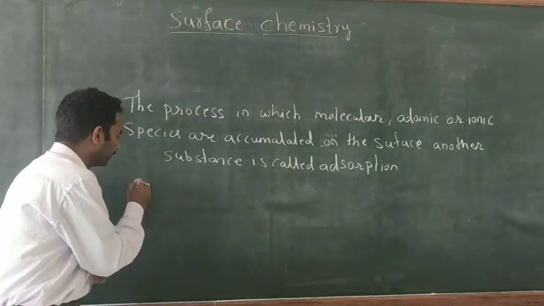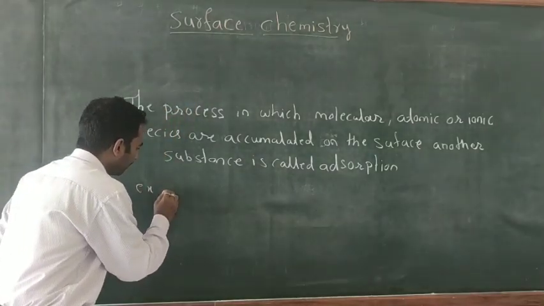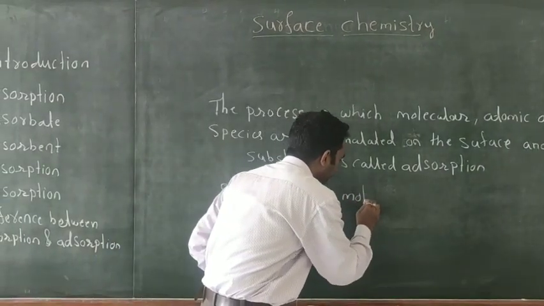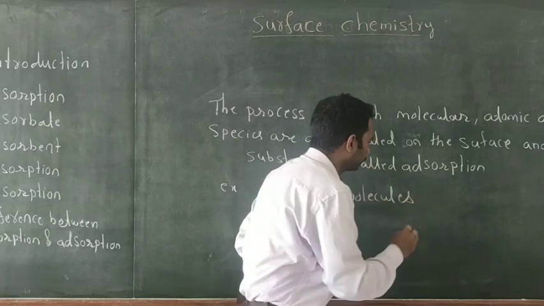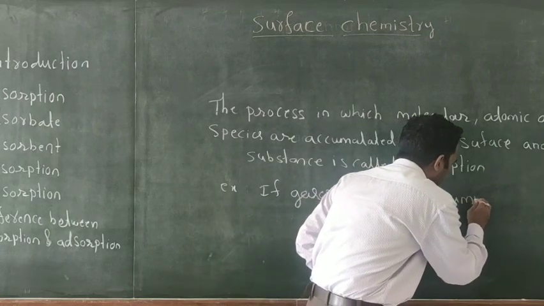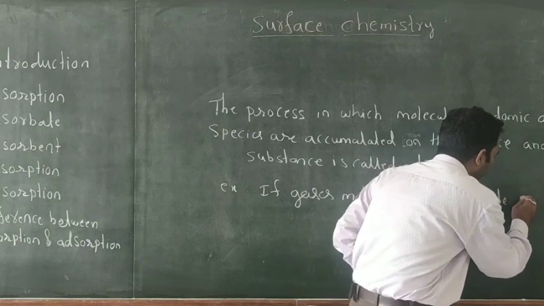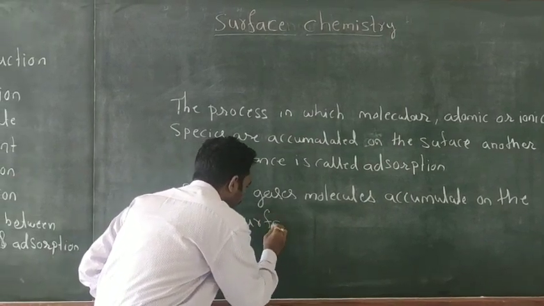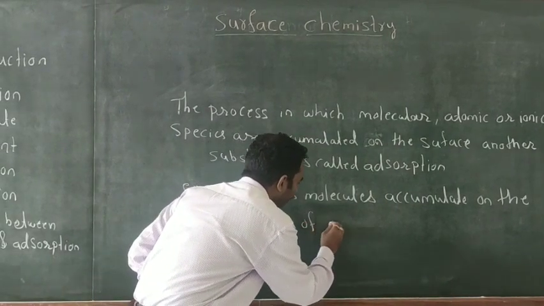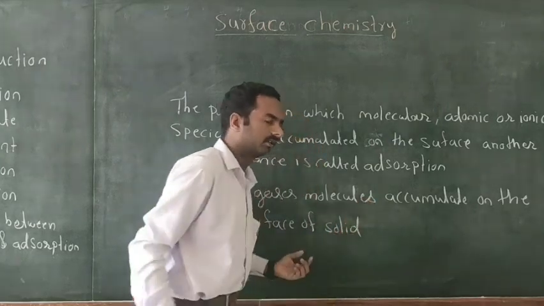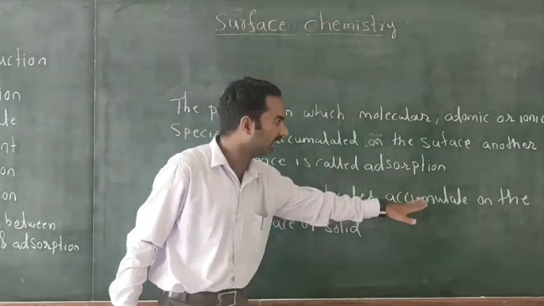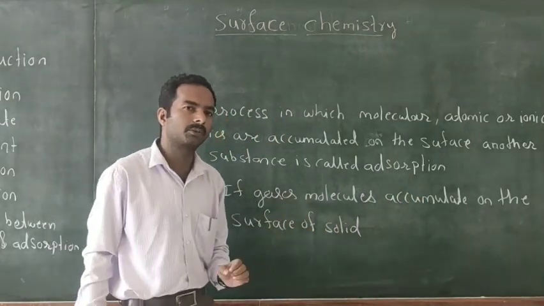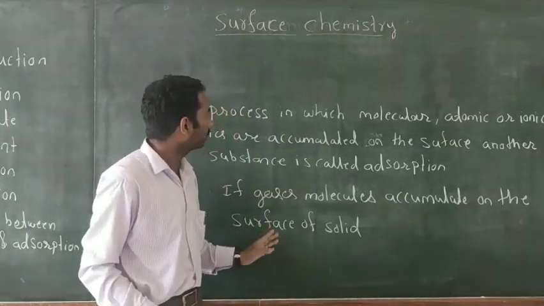Consider an example: if gaseous molecules accumulate on the surface of a solid. Here the gaseous molecules are accumulated on the surface of a solid. So this is an example of adsorption. Adsorption is one process.